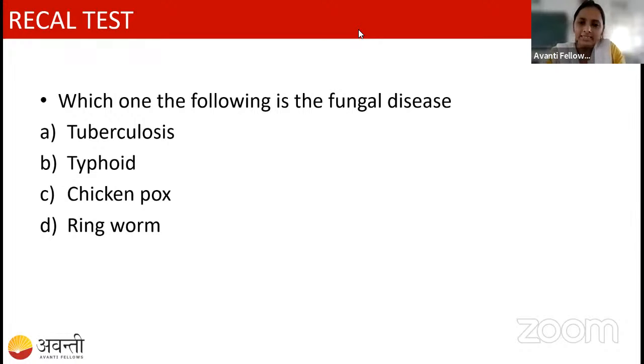Okay. So here is a simple question for you all. I think this is a very easy question. You can answer this question. The question is, which one of the following is a fungal disease? I have given four disease names here. In that, which one is the fungal disease we have to find? Option A is tuberculosis. Option B is typhoid. Option C is chickenpox. And option D is ringworm. Can anyone answer this question?